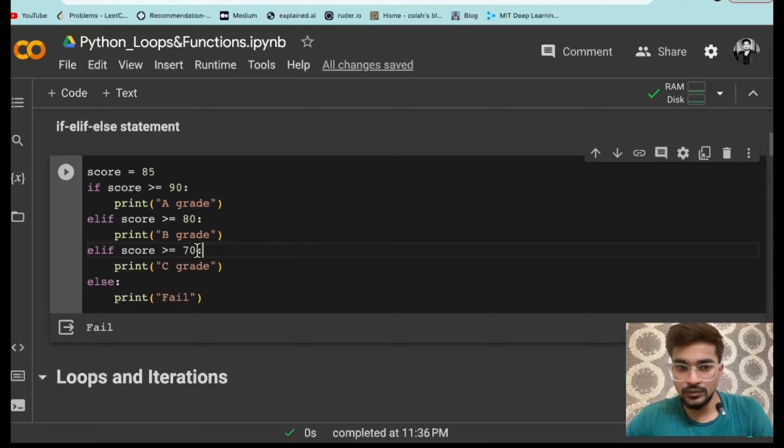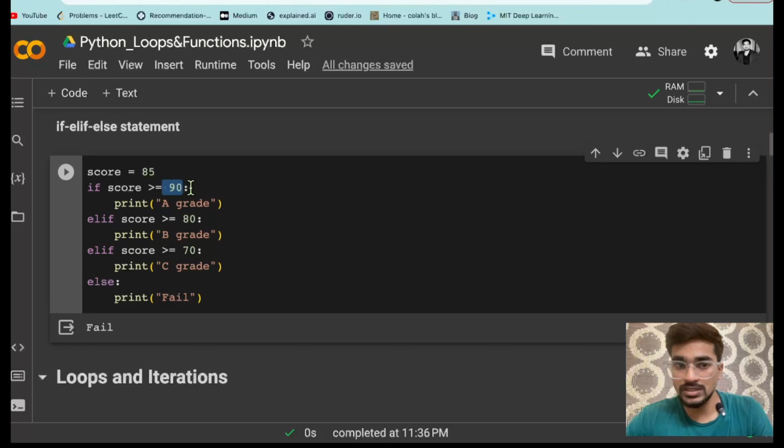So if it is saying greater than equal to 70, it does not mean that it is checking for all the values greater than equal to 70, because before that you have given a condition if score is greater than equal to 80, so it has a bound between 70 and 80 only. That means it is checking if it is between 70 to 79, because 80 से तो आपका कंडीशन इसमें चला जा रहा है, and again this condition is only from 80 to 89 क्योंकि 90 से कंडीशन यहाँ चला जा रहा है.